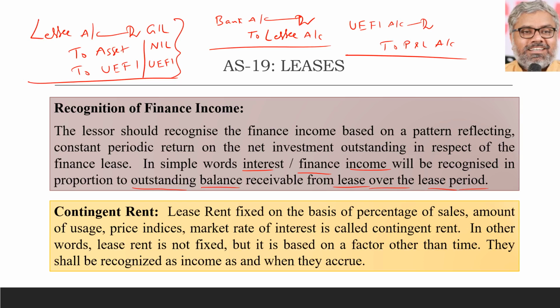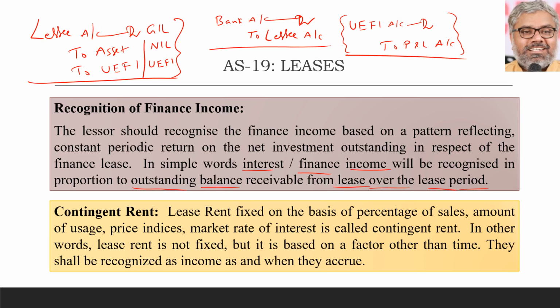Why is this money received from the lessee? It is not received only for the asset. It is received for the asset as well as for interest. That is why unearned finance income has to be recognized as real earned finance income each year. Of course, at the end of the period, this unearned finance income account will not have any balance, because all that money would have been recognized as revenue over a period of time through the P&L account credit.